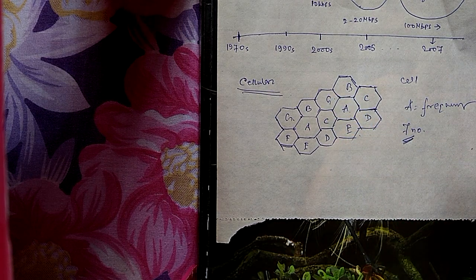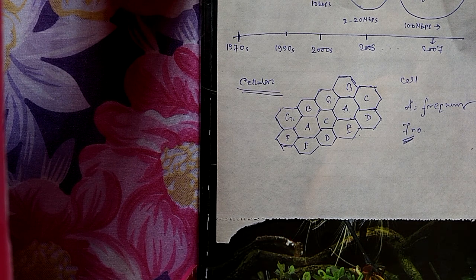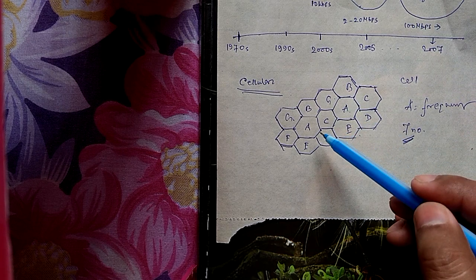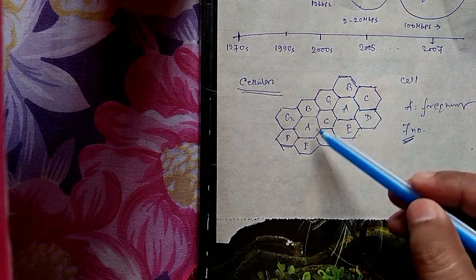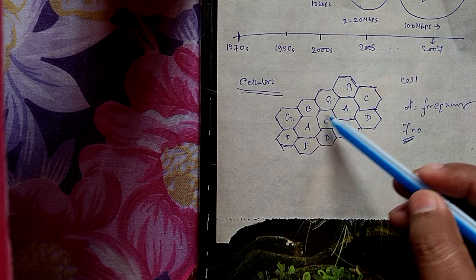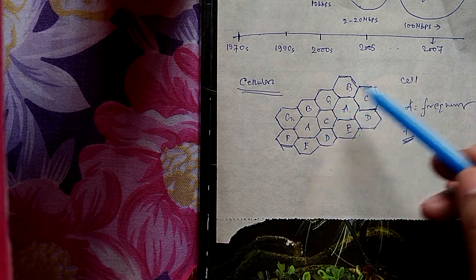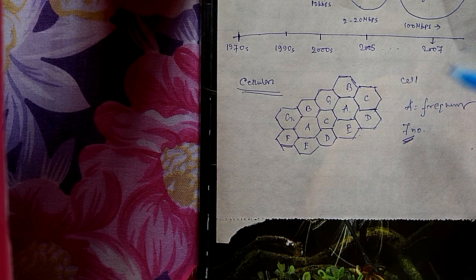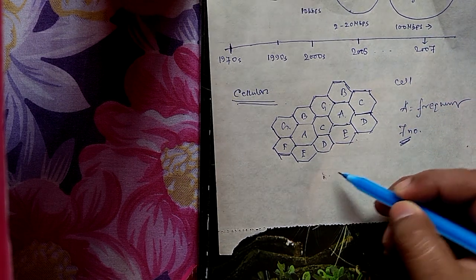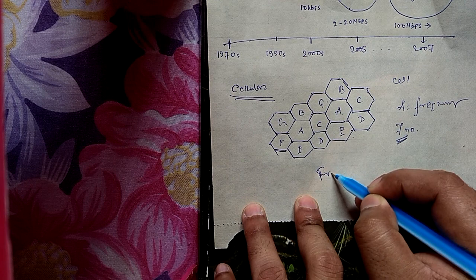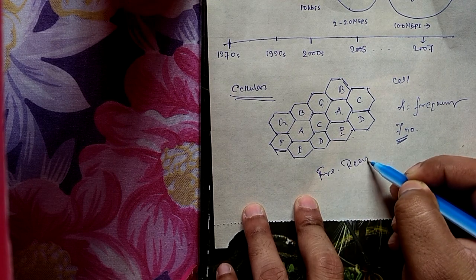So this particular type of concept is called the cellular system. Here we use the same kind of frequency, here A and here also A, this is B, this is also B. This type of frequency allocation or frequency use is called frequency reuse.